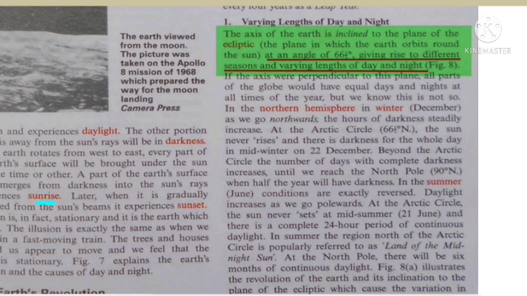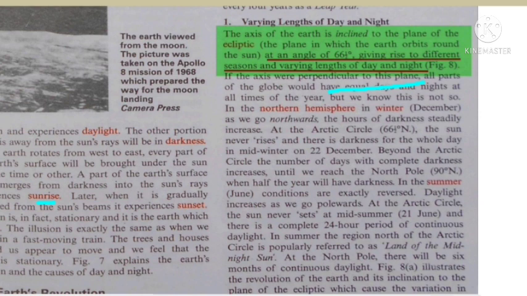The axis of the earth is inclined to the plane of the ellipse, the plane in which the earth orbits the sun, at an angle of 66 degrees, giving rise to different seasons and varying lengths of days and nights. If the axis were perpendicular to the plane, all parts of the globe would have equal days and nights at all times of the year. But we know this is not so.